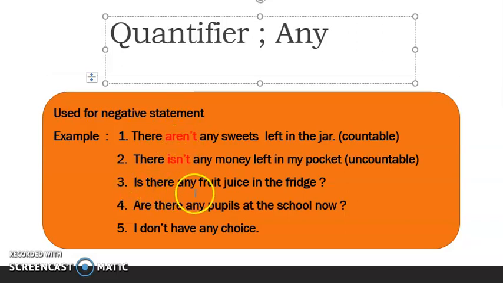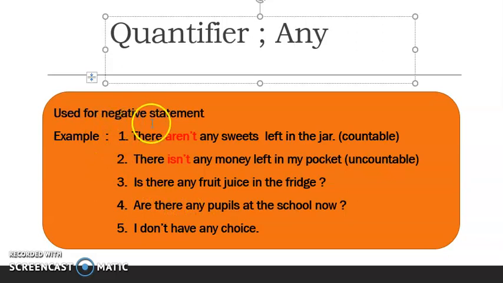So, is there any fruit juice in the fridge? Ada tak beberapa? Ada tak? Any ni beberapa. So, any ada tak lagi ada. The word any means ada. Are there any peoples at the school? Ada tak lagi beberapa orang pelajar dekat sekolah? Kan fruit juice ni you cannot count. But peoples you can count, right? So, kalau ditanya soalan, is there any fruit juice? Bukan, is there much fruit juice? Salah. Are there many peoples at the school now? Pun tak boleh juga. You have to use the word any.